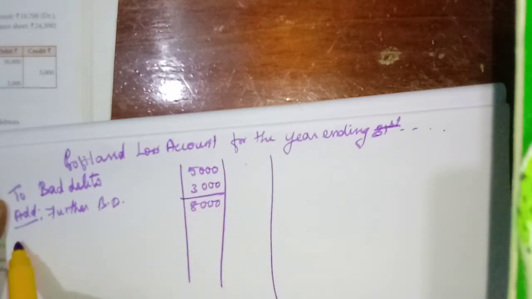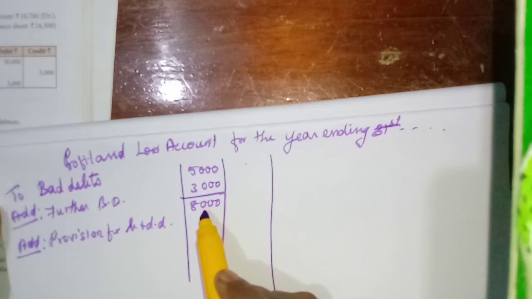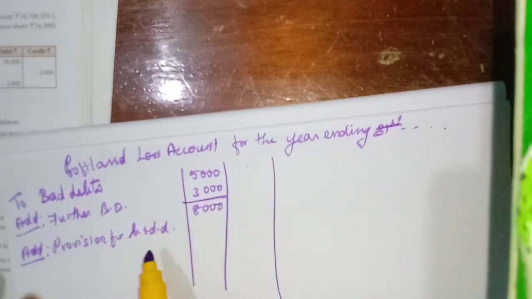Now add provision for bad and doubtful debts. Now we need to calculate how.